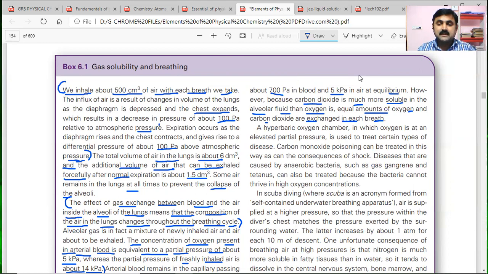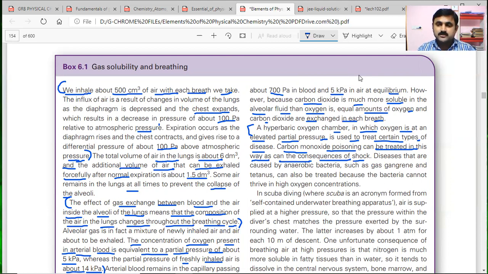A hyperbaric oxygen chamber, in which oxygen is at an elevated partial pressure, is used to treat certain types of diseases. Carbon monoxide poisoning can be treated in this way, as can the consequences of shock.